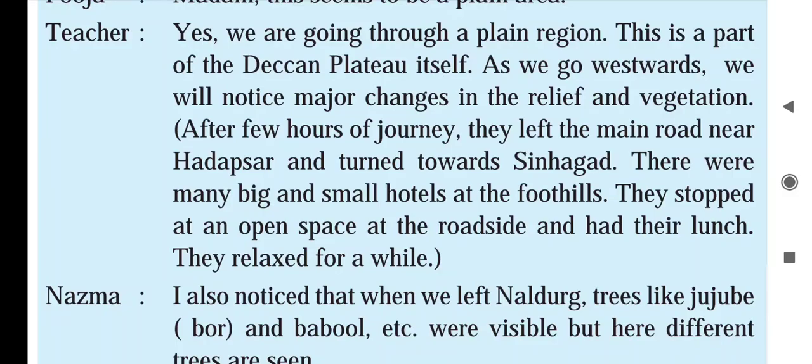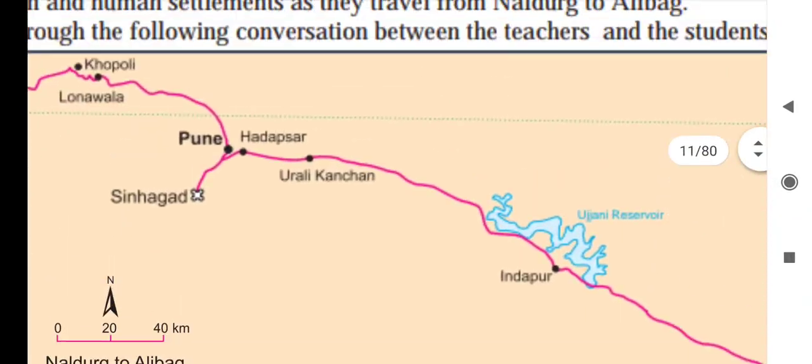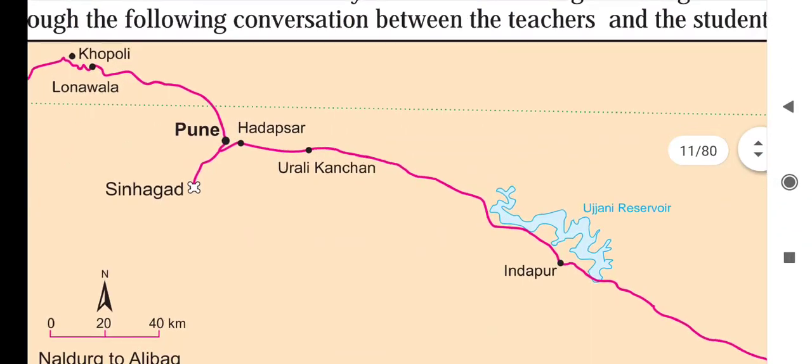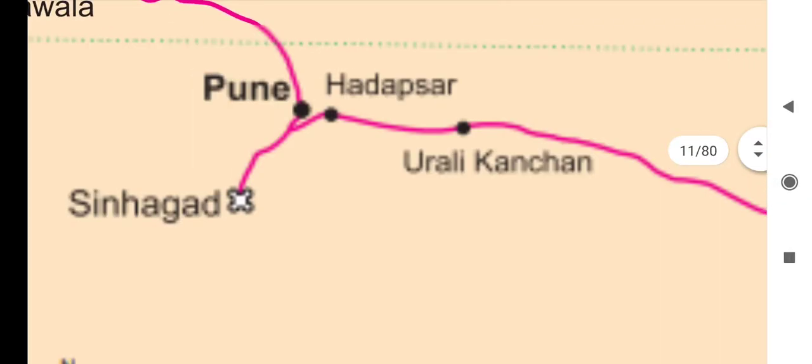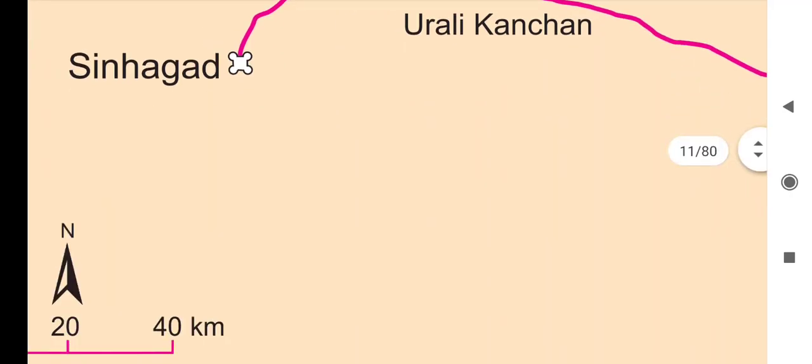Now see here, children, I will show you here. They have reached Hadapsar. After Hadapsar, they changed their direction toward the west side. Then they reached Sinhagad. Hope you understood this.